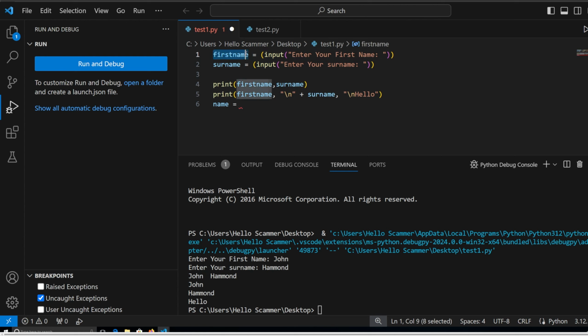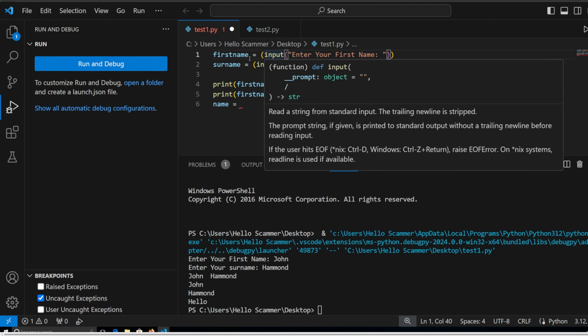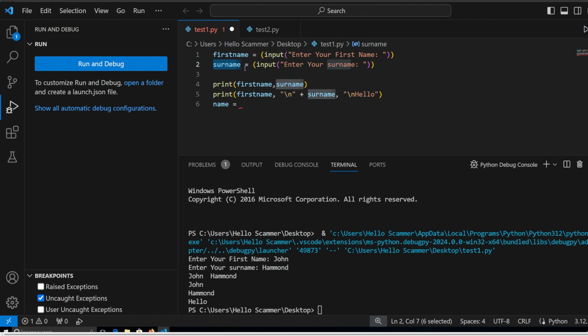A variable is something that we specify to use later in a program. For example, maybe you want to specify an age or a number, something you want to pass along to be used later by the program, right? So for example, I'll explain. First name is a variable, equals input. So we're asking the user for an input, enter your first name, right? Surname, another variable, something we have specified again, input, enter your surname, right?